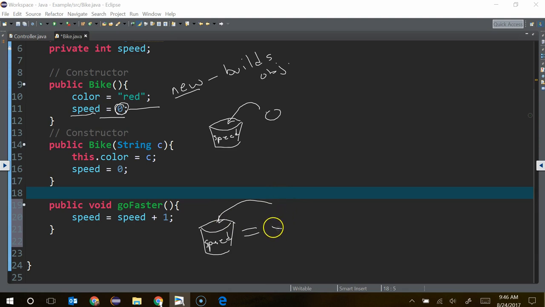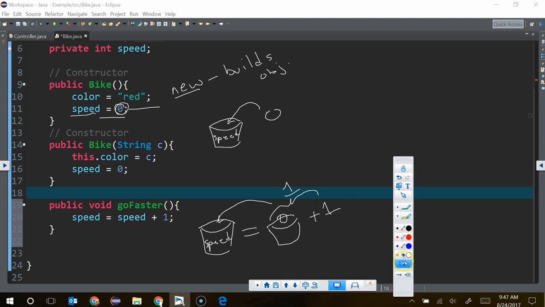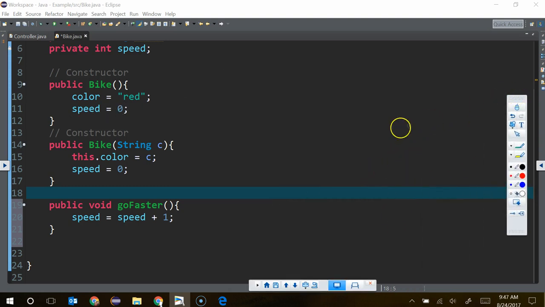So what I'm saying is, take the bucket speed, take the value that's currently in there. What value is currently in there? 0, and add 1 to it. And what does that come out to? This is 1. And then put that into the bucket speed, put that into the variable speed. So speed is going up by 1. Does that make sense? Okay. Everybody get that?